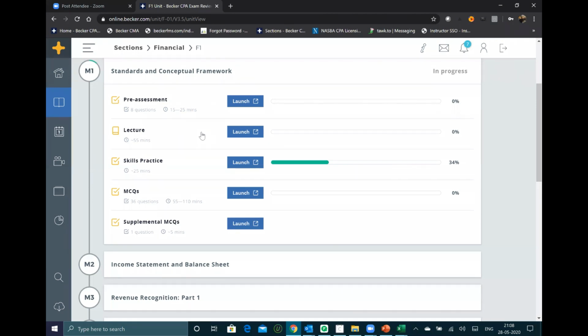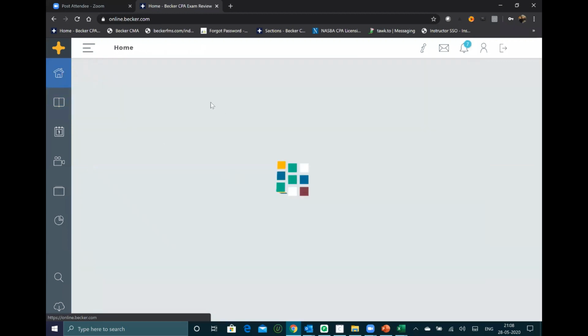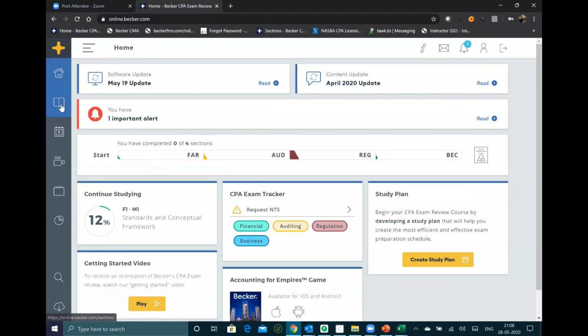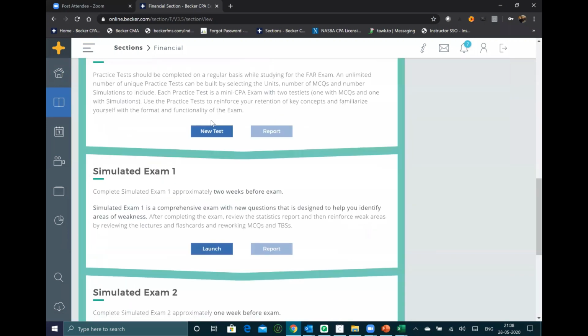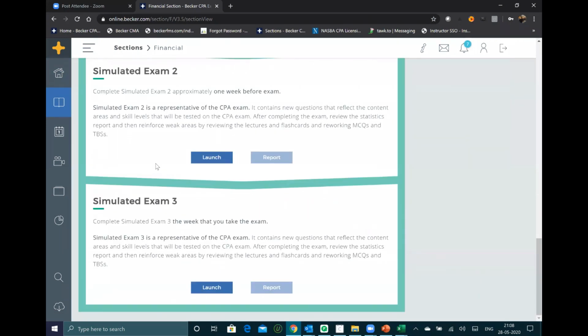Sir, may I know how do I get these mock practices in the system? I'm getting trained online with screen sharing. I will know how to practice. Mock exam, there is nothing to practice here, because it's clearly there in the modules of Becker itself. If I open the FAR lectures, you can see a simulated exam 1, 2, 3, it is already there, right?